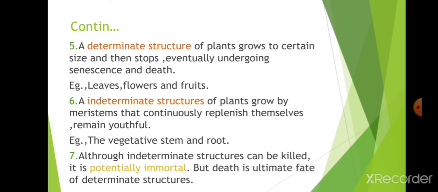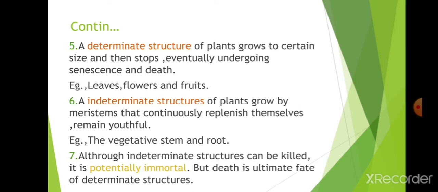Indeterminate structures of plants grow by meristems that continuously replenish themselves and remain youthful. They will continually replace themselves. The meristem will produce new cells that undergo cell division, growth, and development, and then differentiation will occur, and those cells will become other tissues, and again new cells are produced. This is known as indeterminate structures. They will not die, they will reproduce themselves, that is the meristems of the vegetative stem and root. They will not die but replenish themselves.